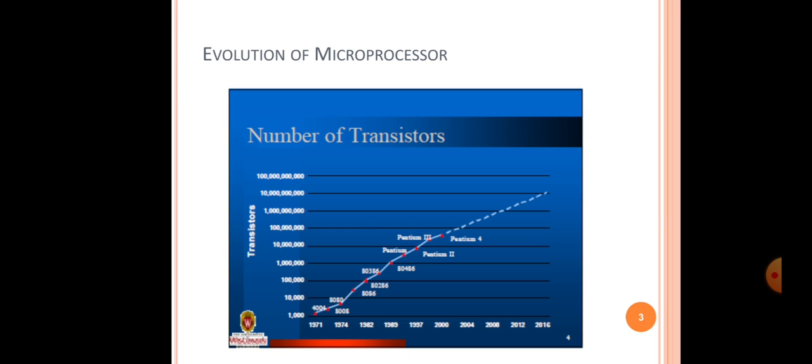I will tell you how it evolved, and how Intel came to the i3 and i7 that we are using now. Before the Core i3 and i7, there were also Pentiums. After the 8086 there is the 80286, 80386, 80486, and then 80586, which involves Pentium 1, Pentium 2, Pentium 3, Pentium 4, and Pentium 5.